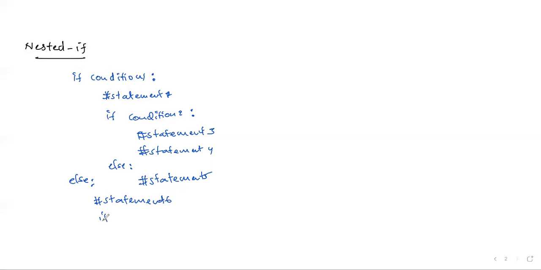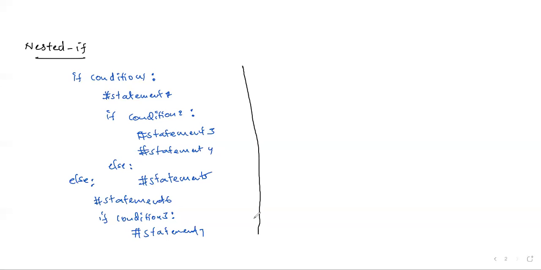And here again, if we want to write an if condition, we can write it, depending on the requirement. Within this, if we want to write some statements we can write, or within this if we want to write some if conditions we can write those too. However many conditions we want to use, we can use. That is the nested if: using one if statement within another if statement.